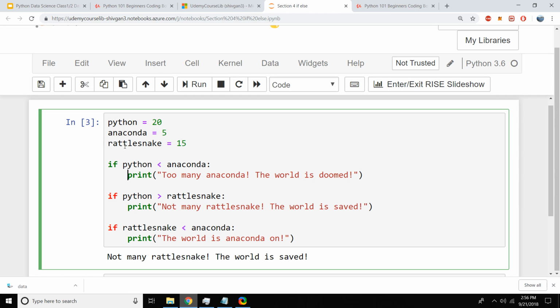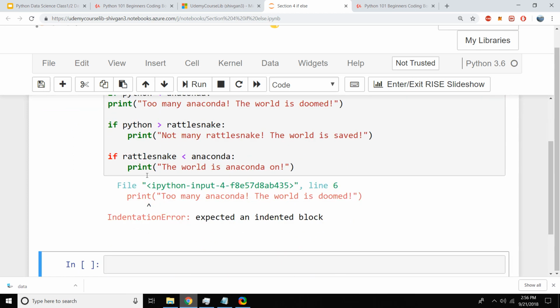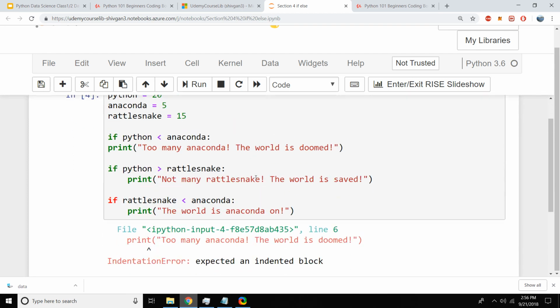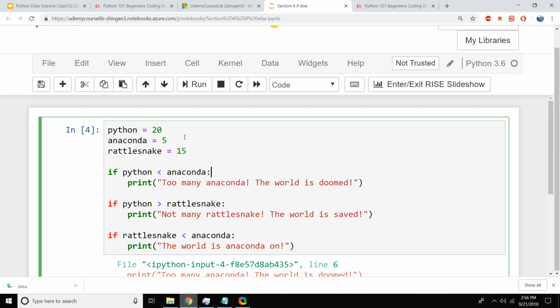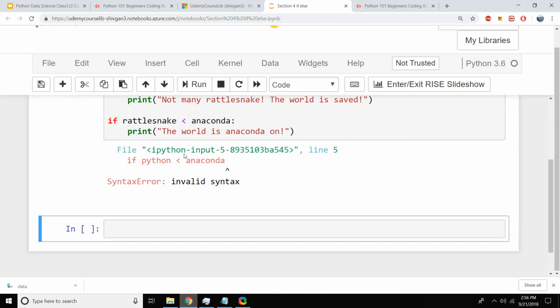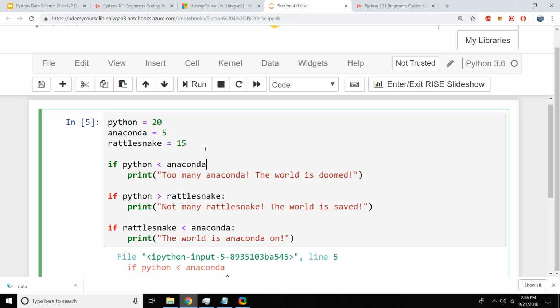And let's see an error. How would we create an error? If I forget to put an indent, it's going to give me an indentation error here. That's one error. If I forgot to put a colon, it's going to give me invalid syntax, because after this if I have to put a colon.